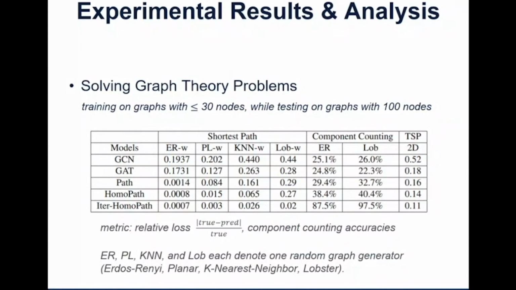Path here is a specially designed message passing layer, and homopath is applying the homogeneous pair to the path model, and iter-homopath is replacing the multi-layer feedforward architecture with our iterative architecture. The metric for shortest path and the TSP is relative loss, and for component counting it is accuracy. You can see that each proposal, like the homogeneous pair or the iterative architecture, improves the performance a lot.